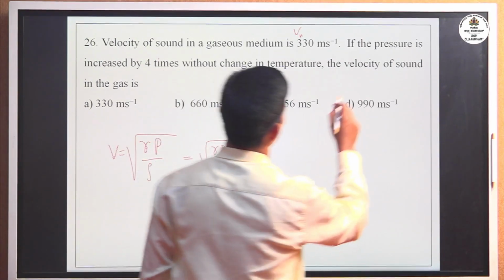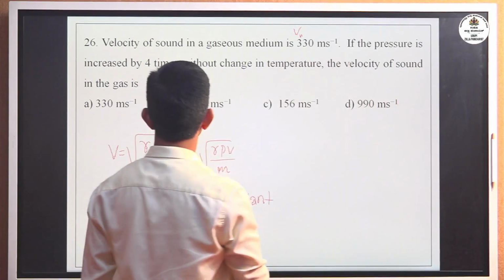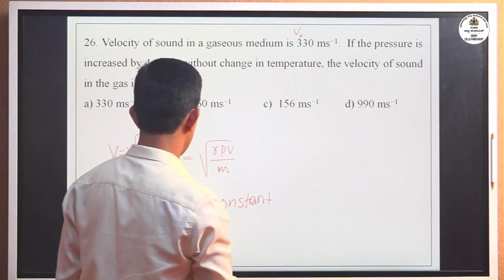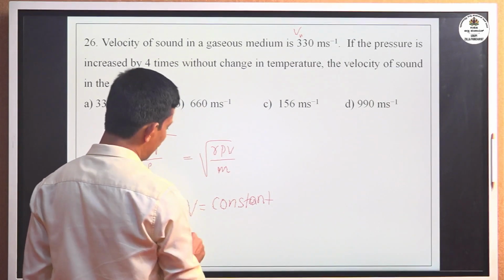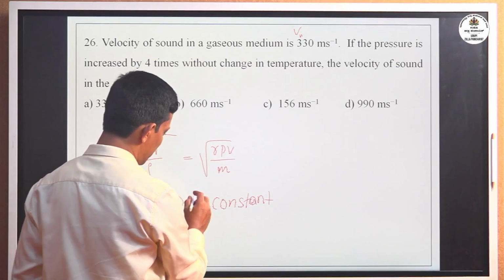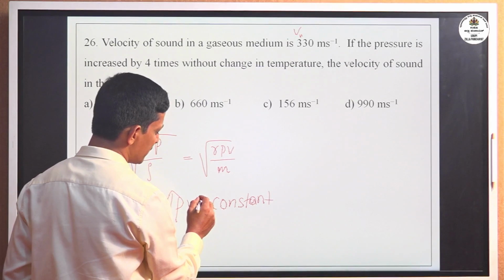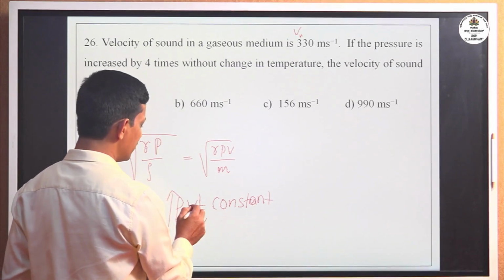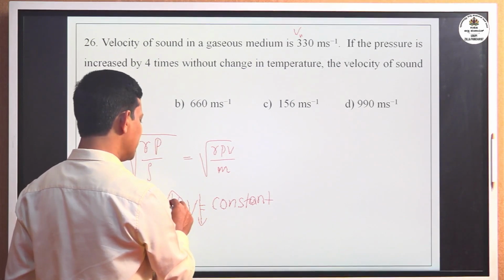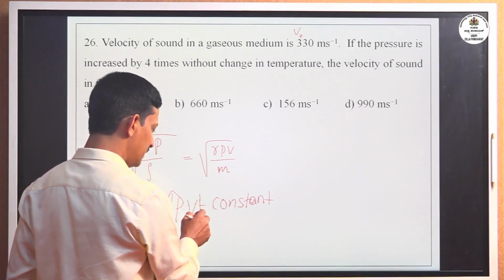Here pressure is increased by 4 times without change in temperature. Temperature constant. If pressure is increased, then volume must be increased or decreased? It must be decreased. Now this product remains constant. If pressure is increased, then volume is decreased.